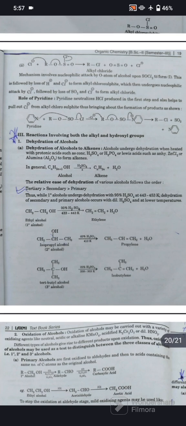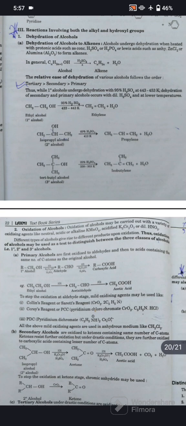Take an example, ethyl alcohol with 95% H2SO4 at a temperature of 433 to 443 Kelvin gives ethylene with release of water. An example of secondary alcohol: isopropyl alcohol in the presence of 60% H2SO4 at 413 Kelvin forms propylene. An example of tertiary alcohol: tertiary butyl alcohol in the presence of 20% H2SO4 at 358 to 363 Kelvin forms isobutylene.